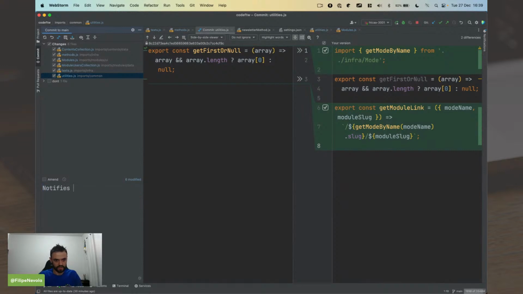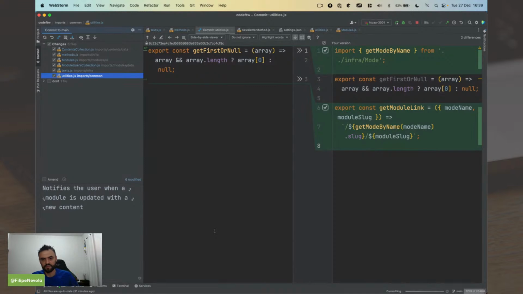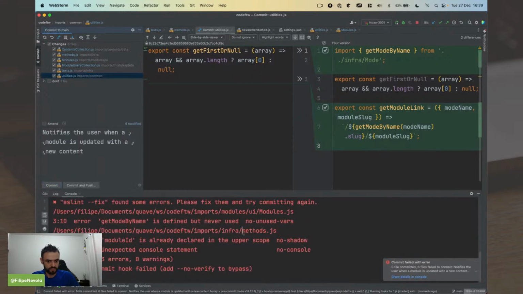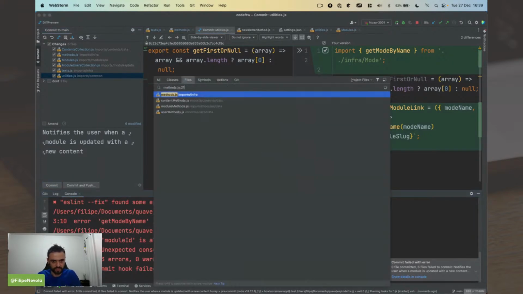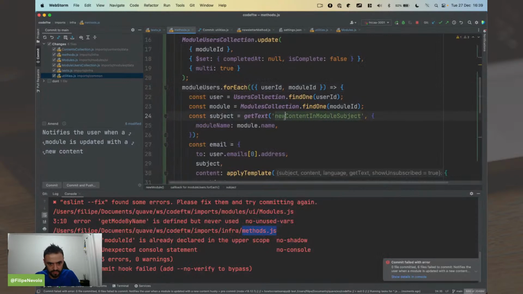And it notifies the user when a module is updated with new content. Let's hit save. One thing that I'm going to do as a test, I can put this in production. Oh, we have a few things to fix here.